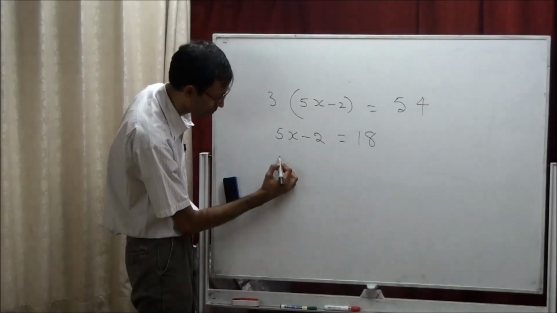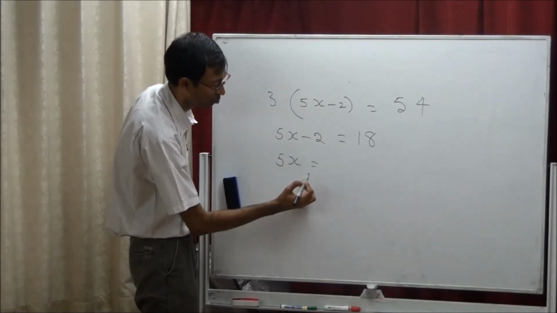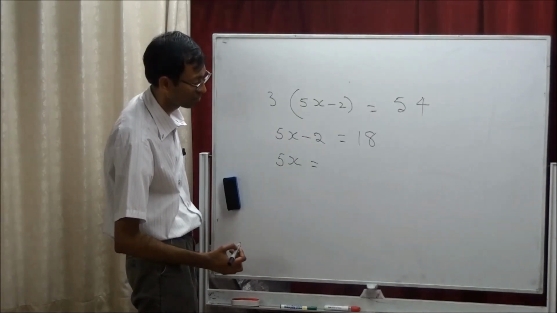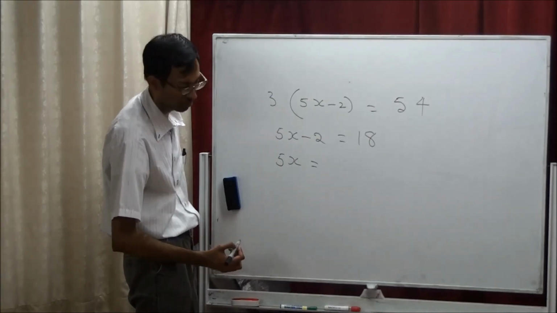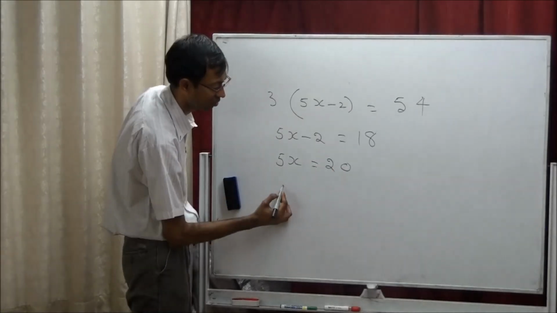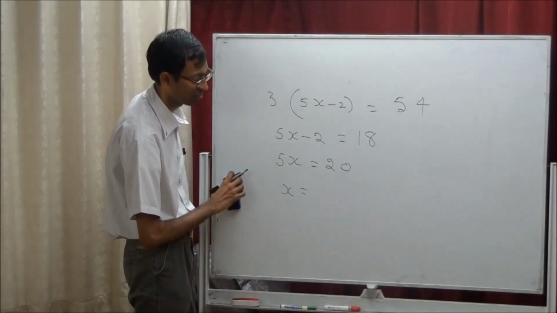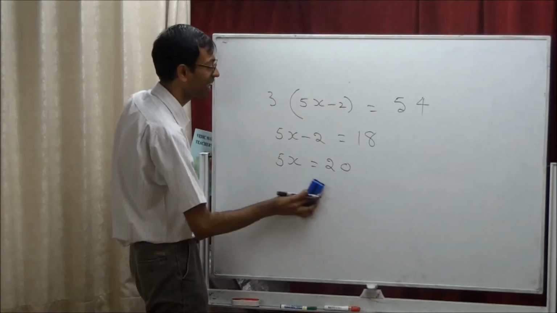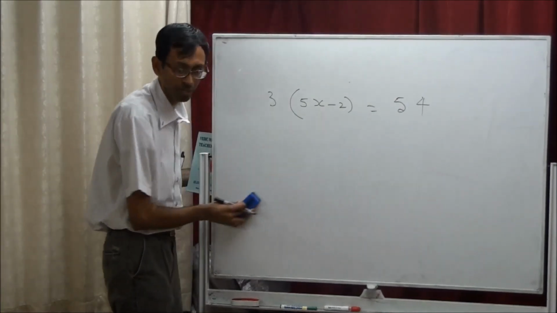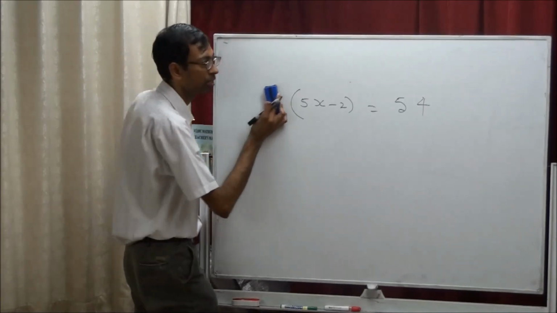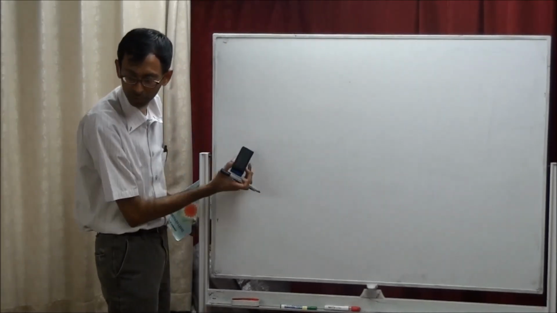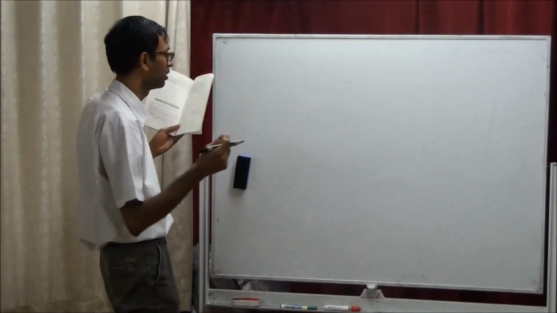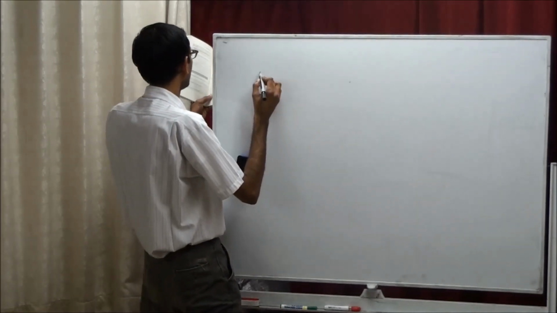So now 5x equals 20. Super. Now x equals 4. Good job. Now hereafter you have to do all these things in your mind. You should not ask me to write down after this one round is done. Okay, who is next?